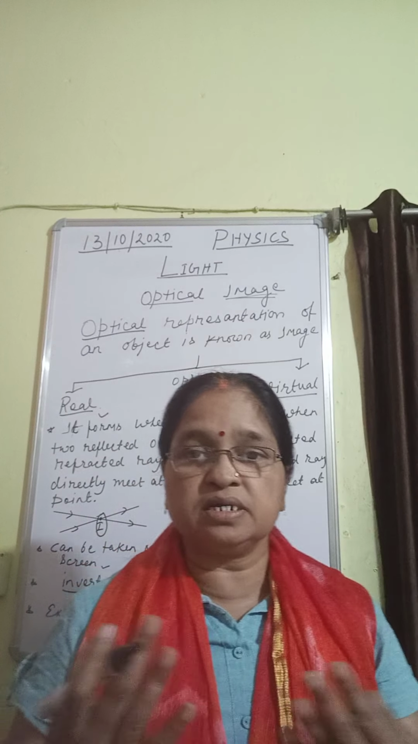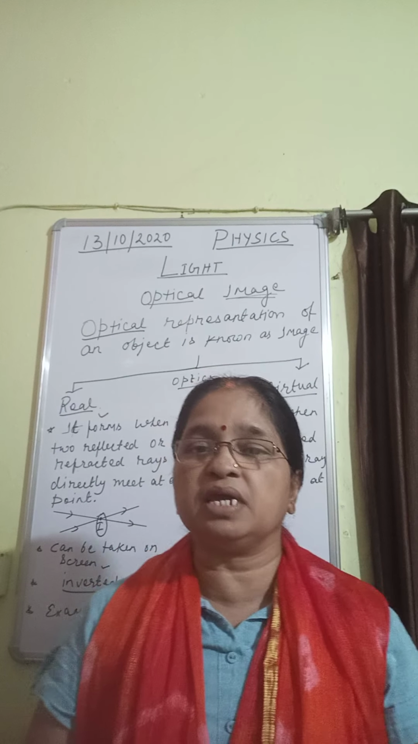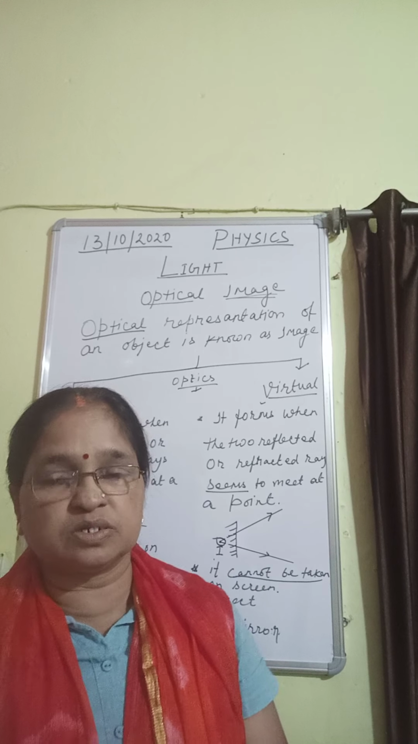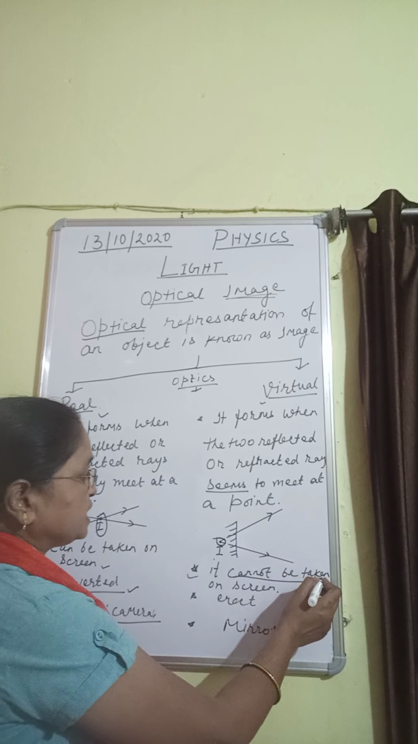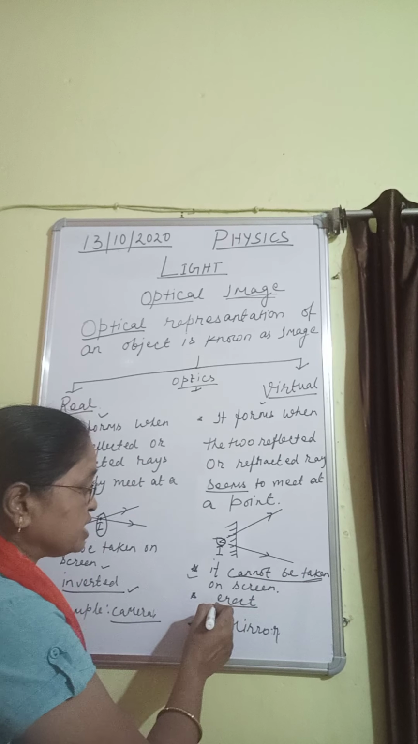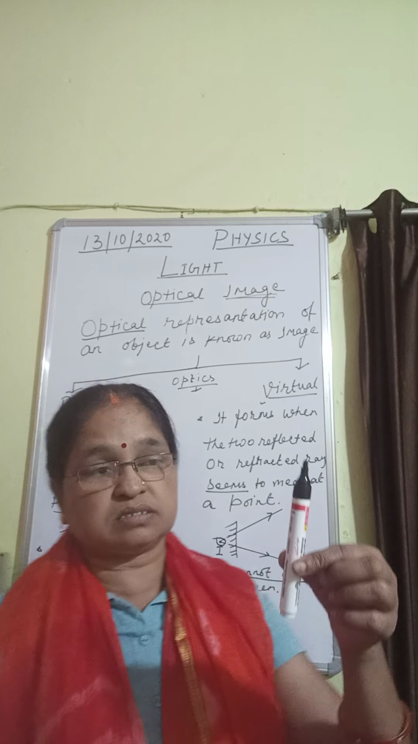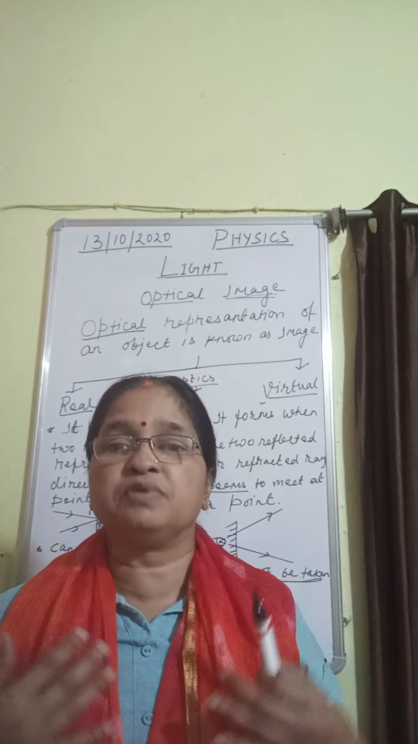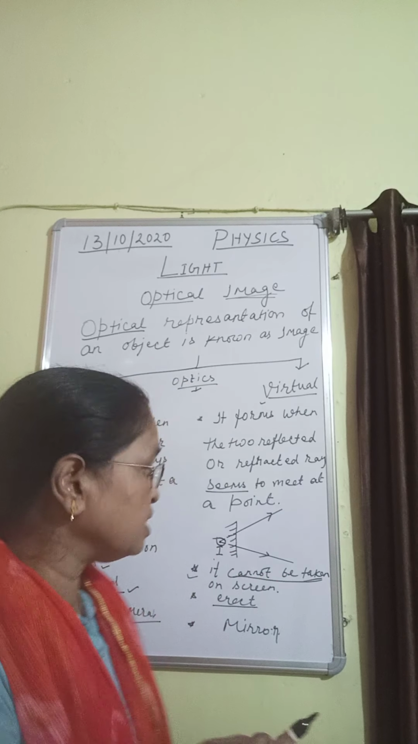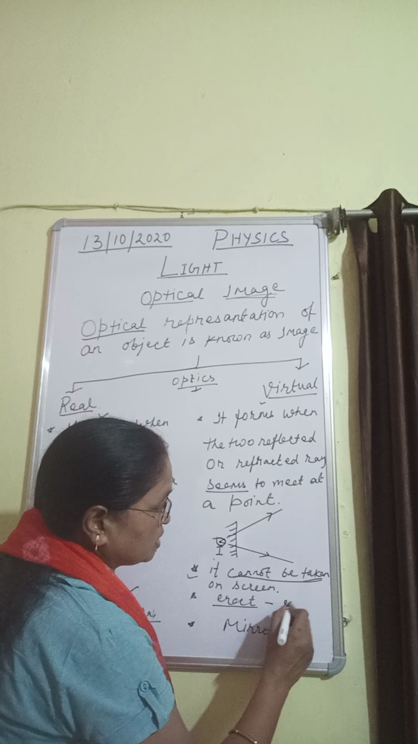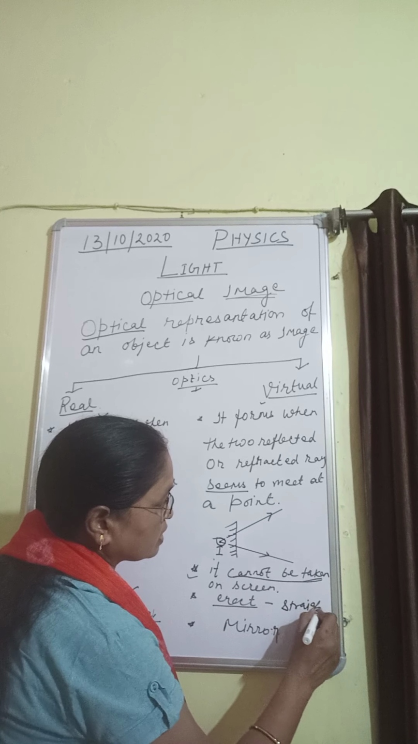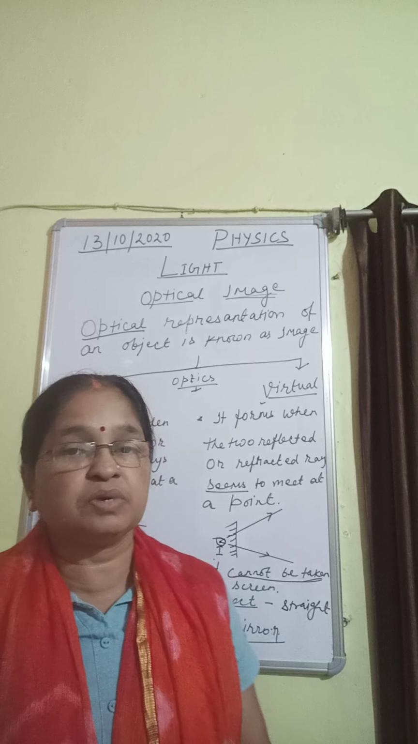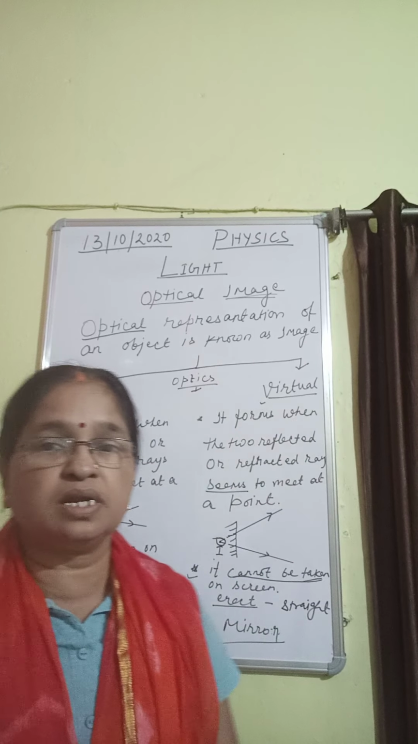When we are in front of the mirror, we are able to see our image, and when we move away from the mirror, we cannot see the image. So it cannot be taken on screen. It is always erect. Means if the marker is like this in front of the mirror, the image will form like this in front. If we are standing, we are also straight. So here erect means straight image. And a very good example is a mirror, because a mirror can form a virtual image.